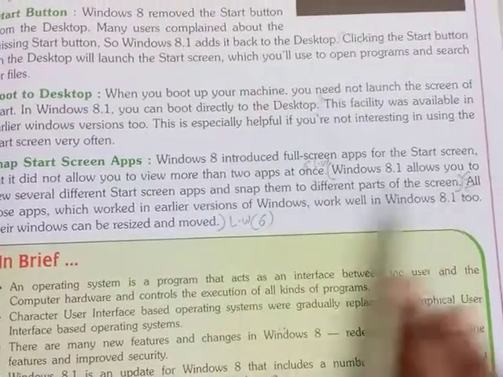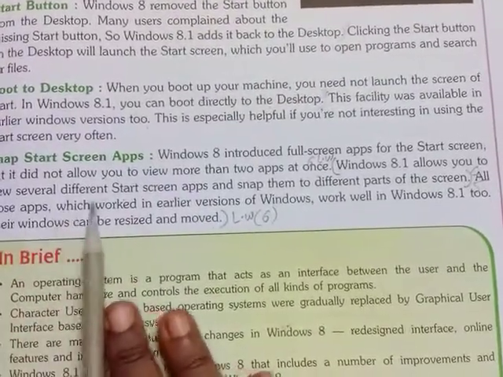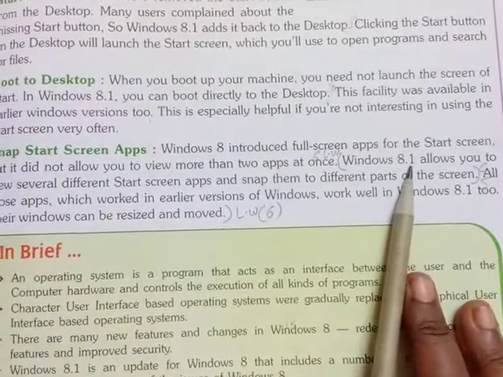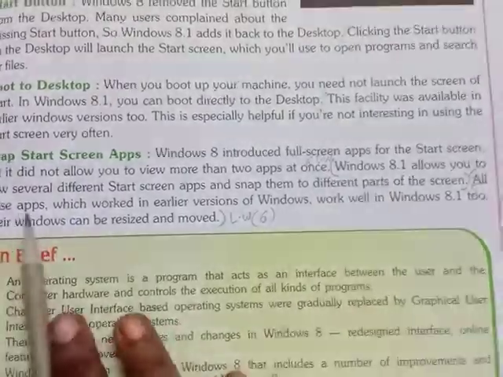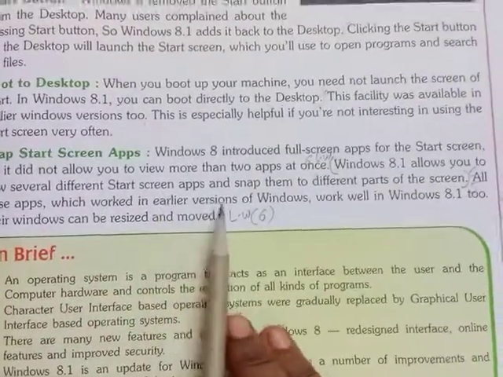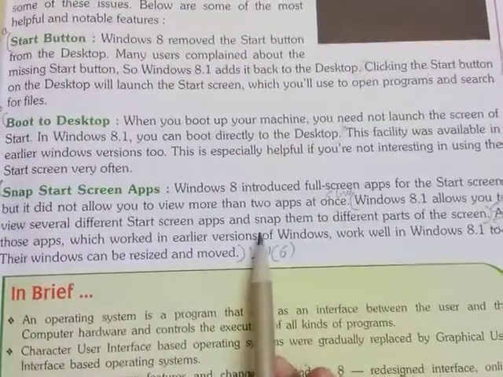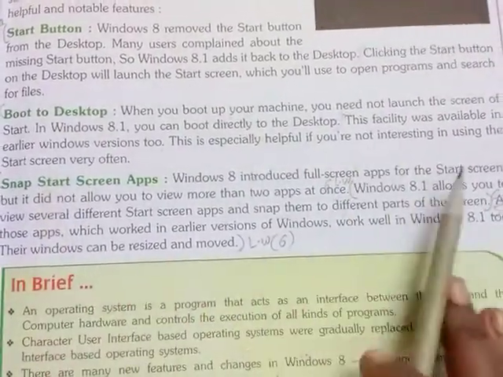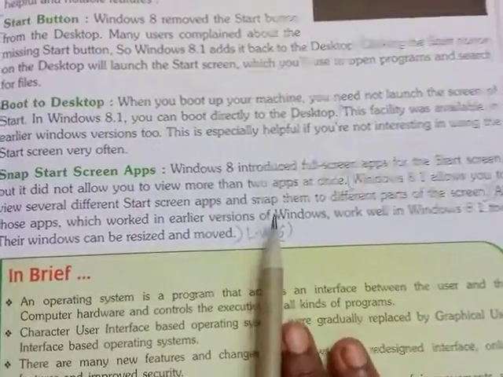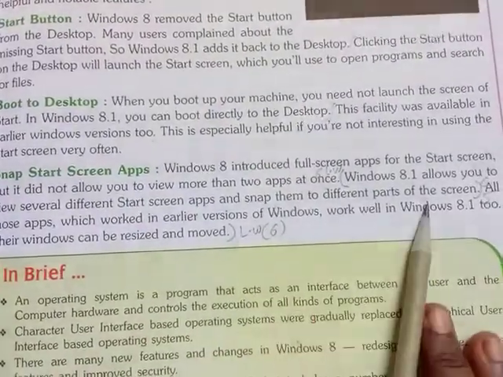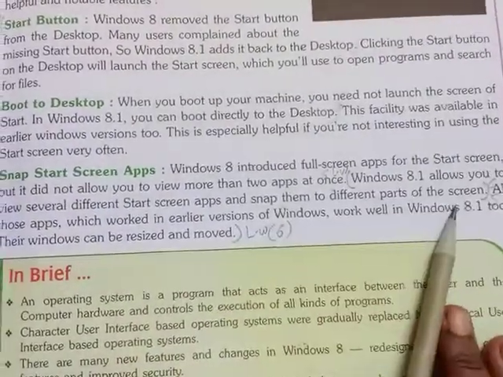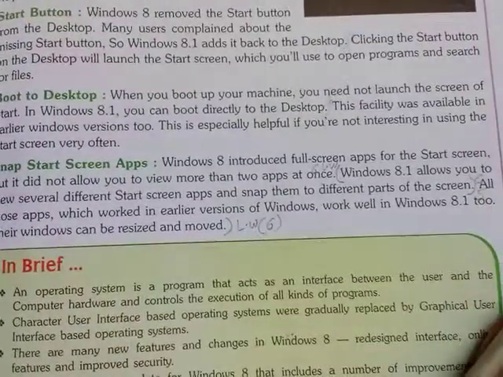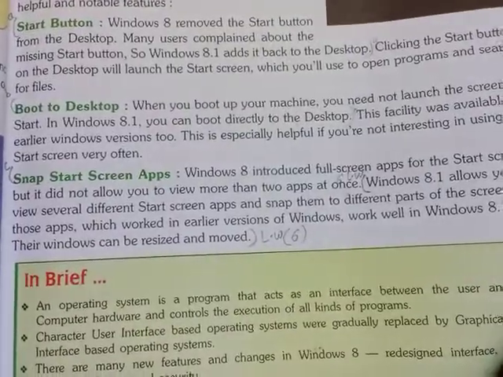Windows 8.1 allows you to view several different start screen apps and snap them into small windows, and we can keep them anywhere on our screen by using this Windows 8.1 operating system. Okay, so these are the special features of the snap start screen apps.